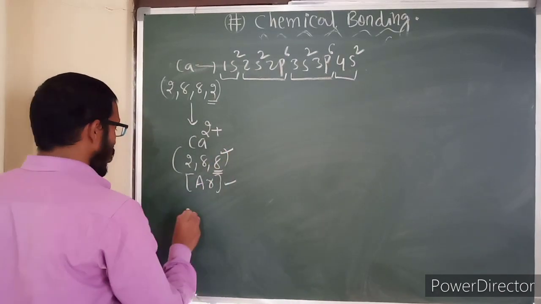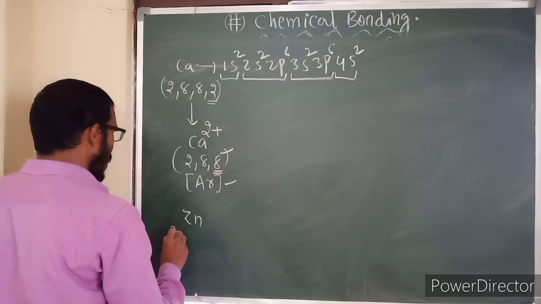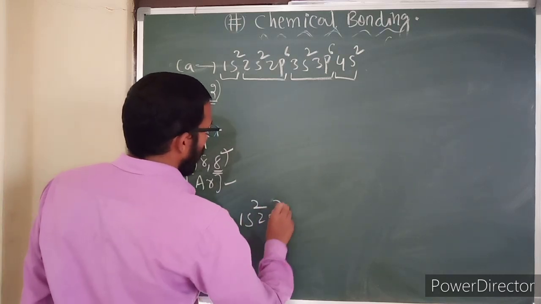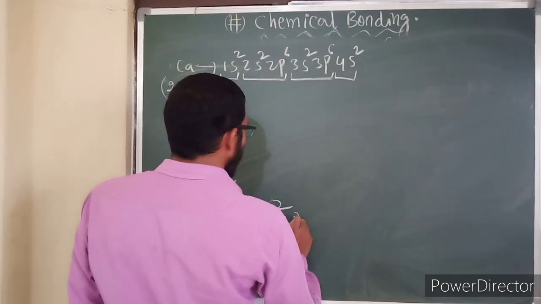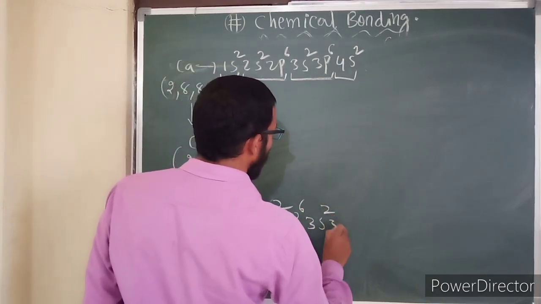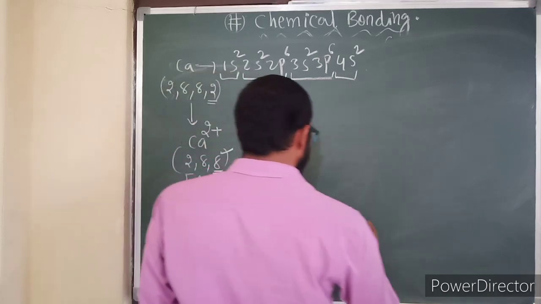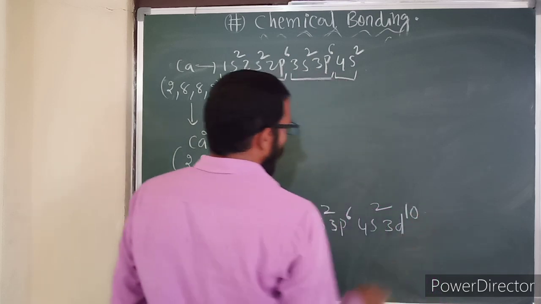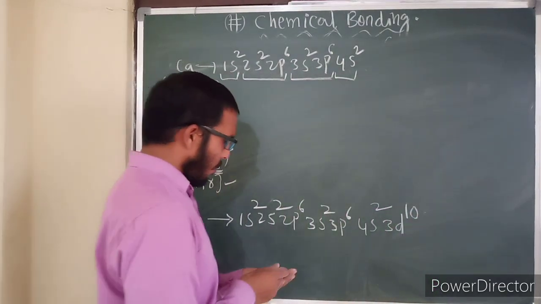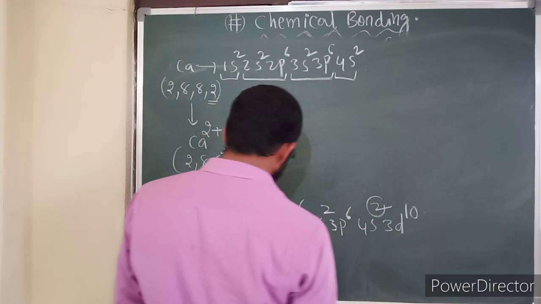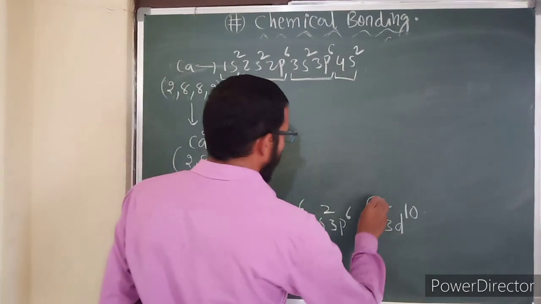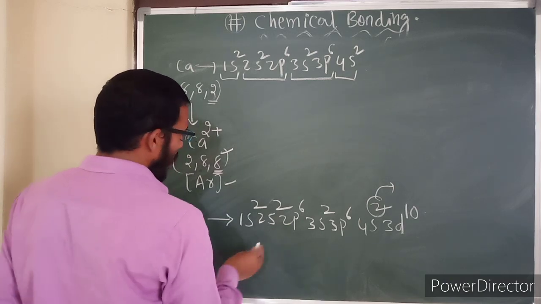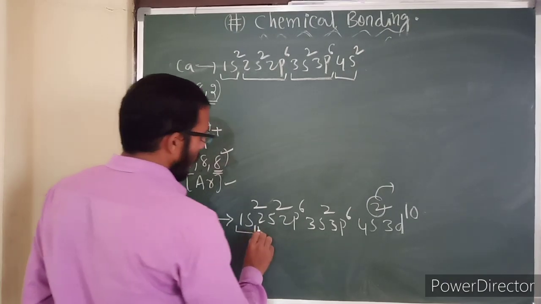But let us talk about zinc here. Zinc has atomic number 30. Its electronic configuration is 1s2, 2s2, 2p6, 3s2, 3p6, 4s2, and 3d10. Now if you remove these 2 electrons, after removal, this configuration can be written in the shell method.